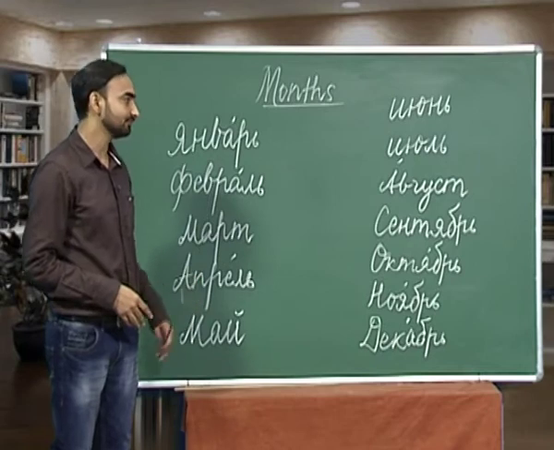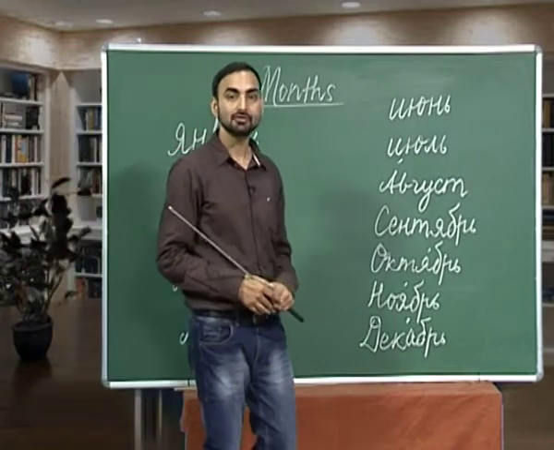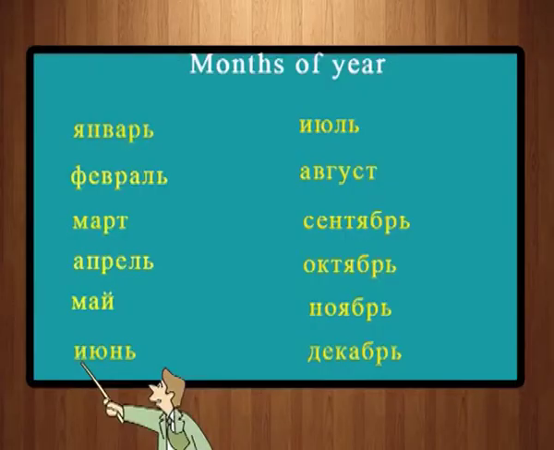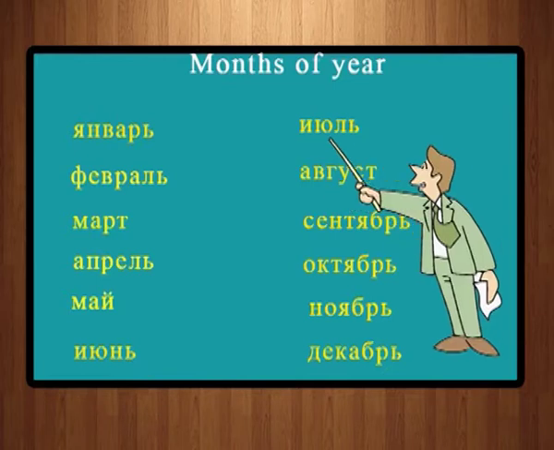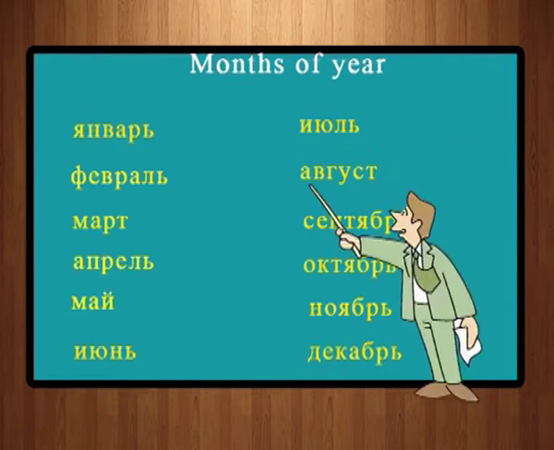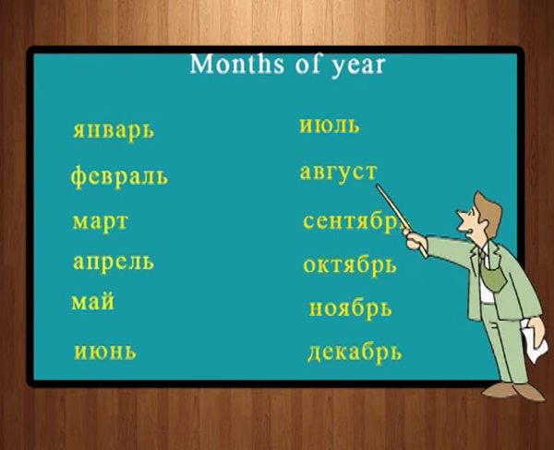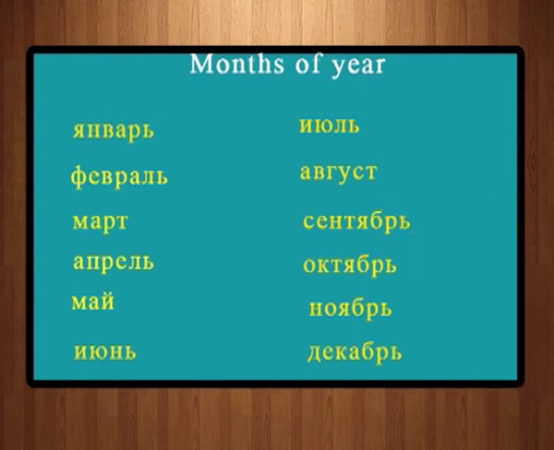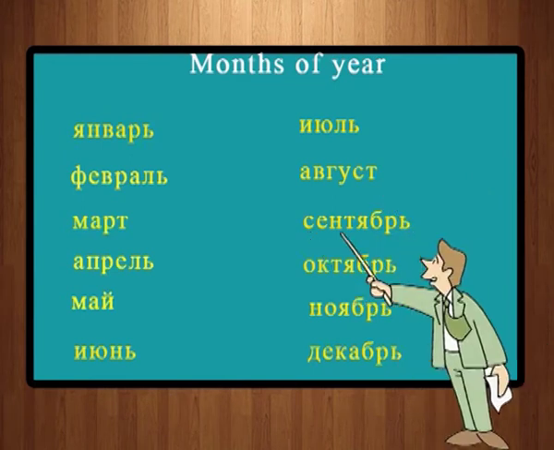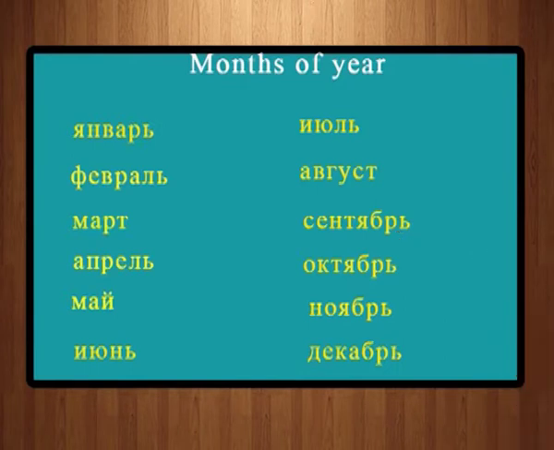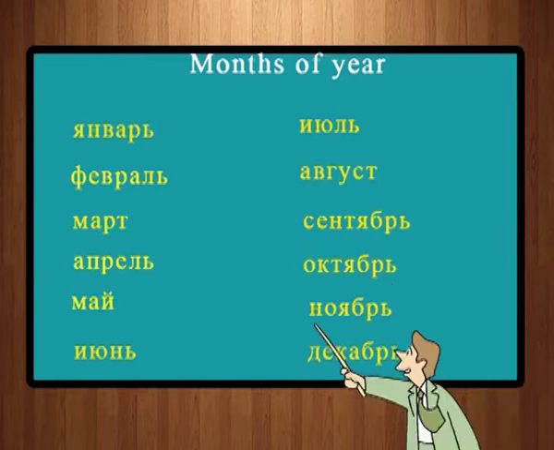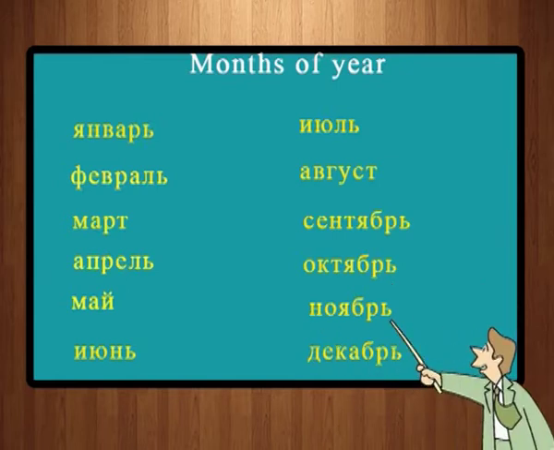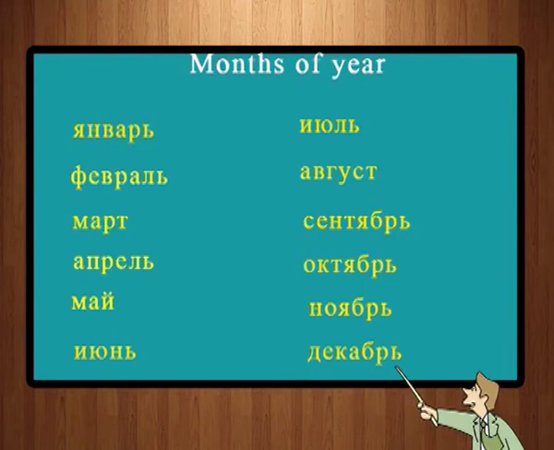May. The next month we have is June. So, how do you say June in Russian? Iyun. Iyun is June. Iyul, July. August is August. Sentiabre, September. October, October. Noyabre, November. And December, December.